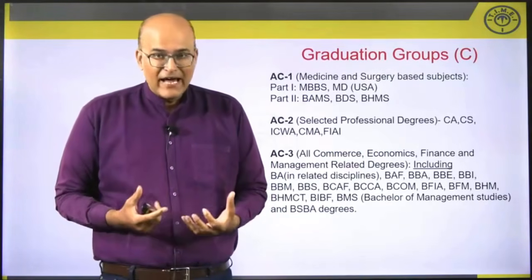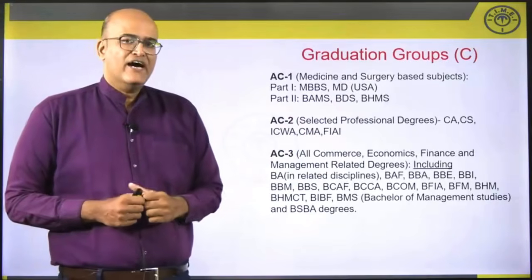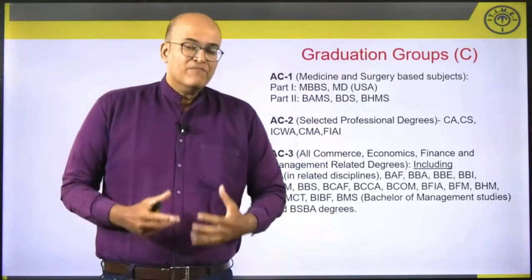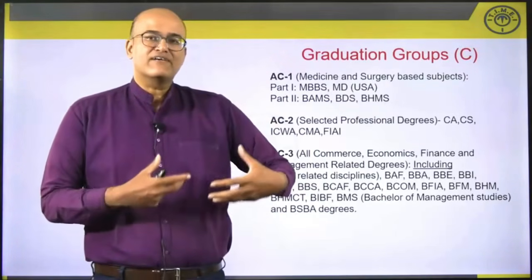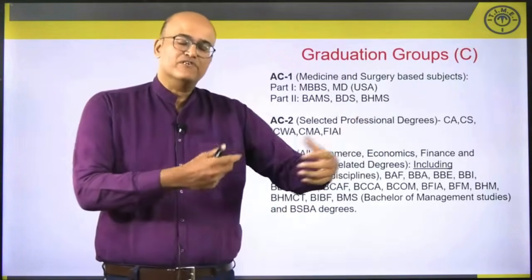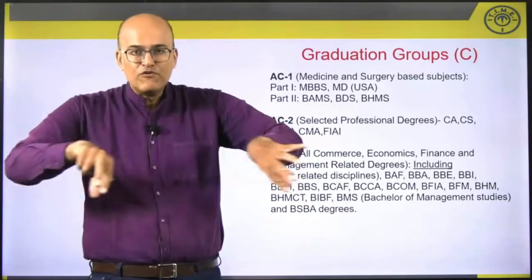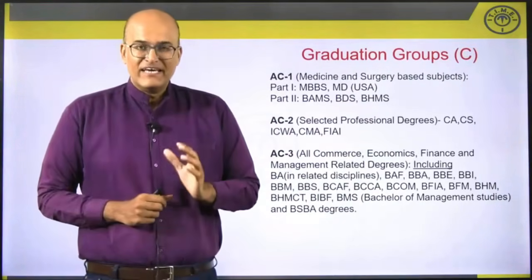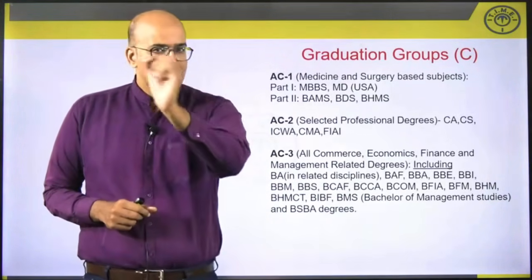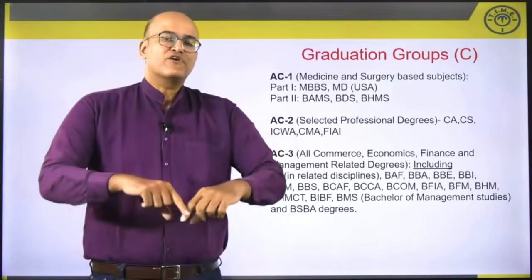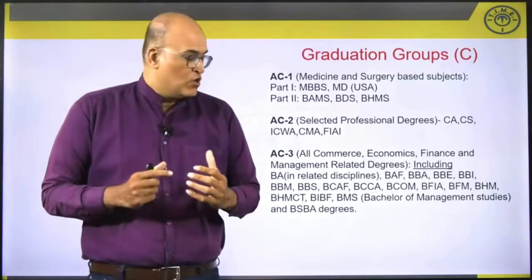Now, why is it being done? It is being done with the same intention with which they have done the HSC weightages. They believe that every graduation stream may not have the same kind of challenges when it comes to securing a percentage of marks. So they have classified people into 5 groupings, AC1 to AC5. And essentially, you will be competing with students from your group as far as stage 1 is concerned. So what are those groups?